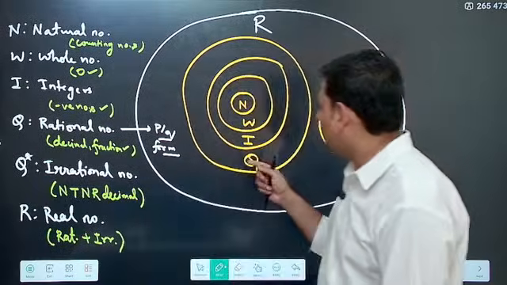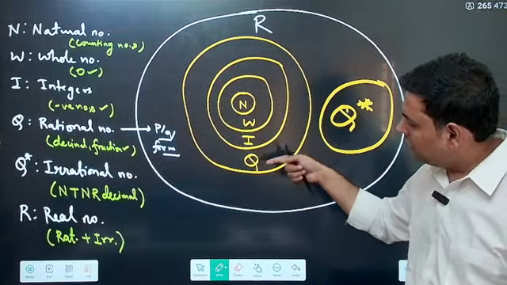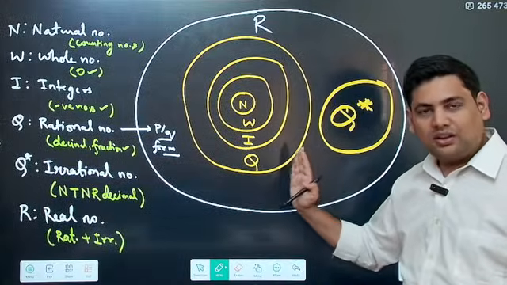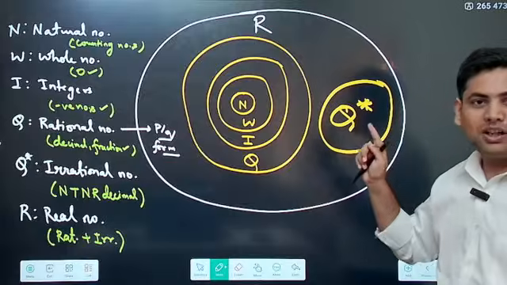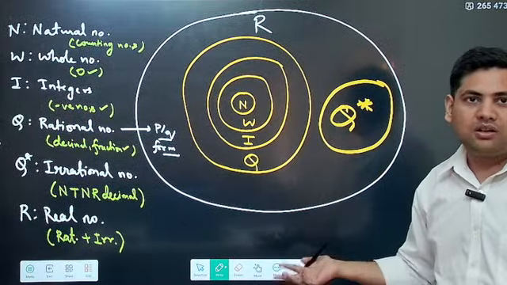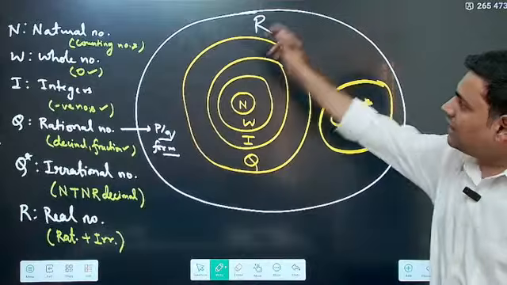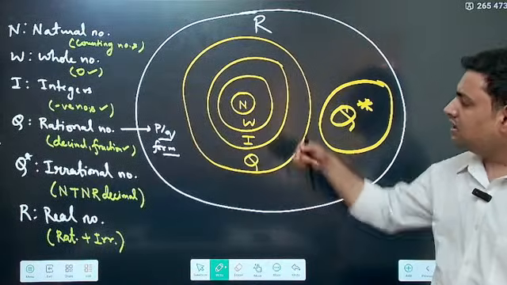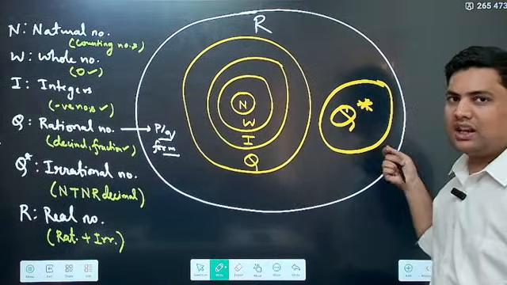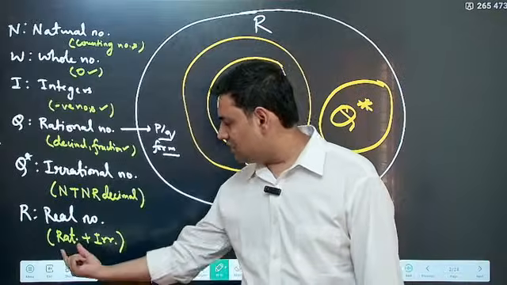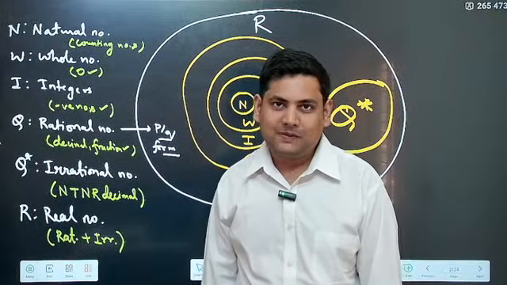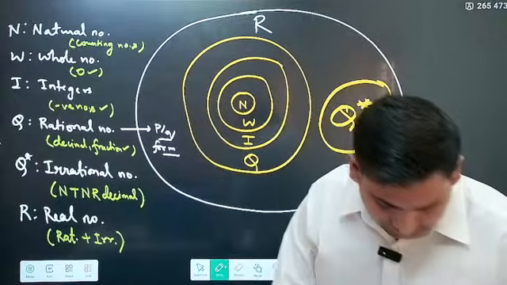Now if you see the diagram, so natural, whole, integers, rational. Now rational and irrational I have drawn separately. Why? Because they cannot have anything in common. Then an all-encompassing set is the real numbers, which has the rational as well as irrational numbers. So real numbers is simply rational plus irrational numbers. Okay, now